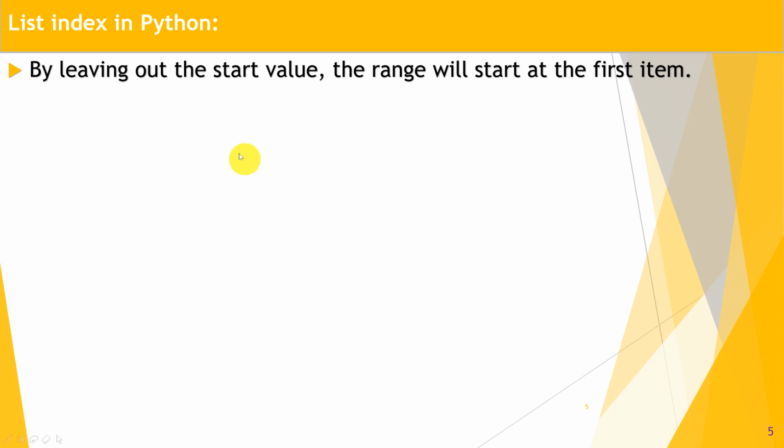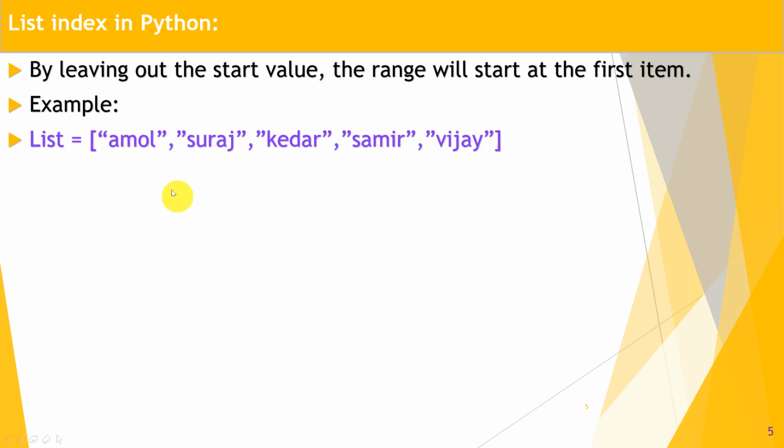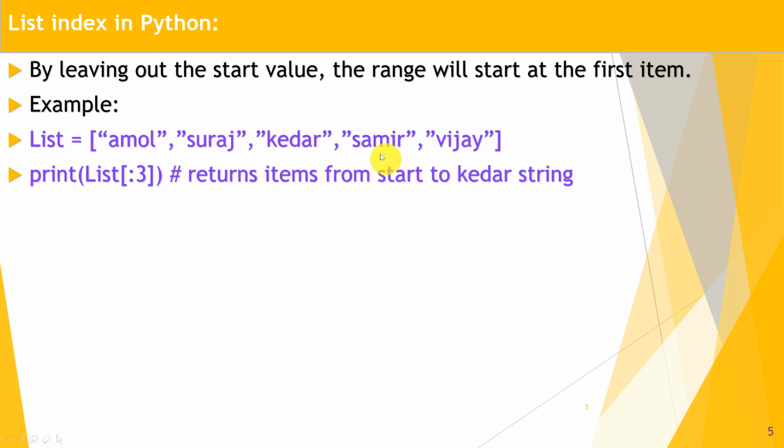By leaving out the start value, the range will start from the first item. Means what? Okay, let's check with a list that contains some strings. If you don't give the start of the range, that is the first element, what happens? It returns the items from the start up to the index. Okay, so it returns Amol, Suraj and Kedar, not Samir. Till Kedar the list is displayed. So check whether it works or not.